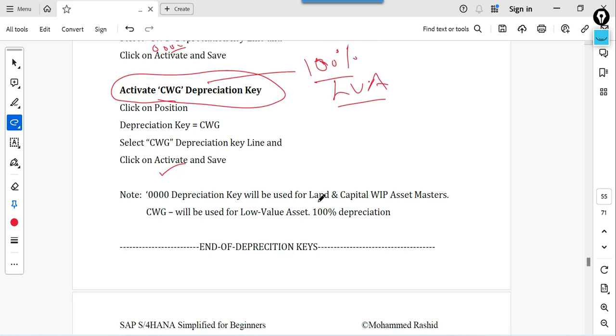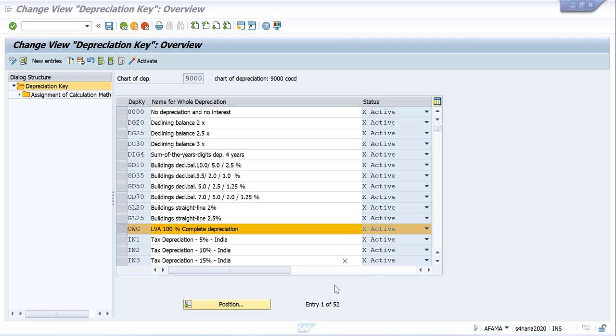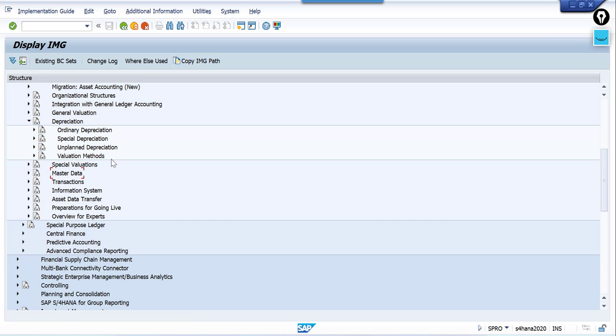One student posted one question based on asset accounting. Can we have a different fiscal year at asset accounting level? Here you will find that option. Even we can have a different fiscal year at company code level also in asset accounting, and at depreciation level also we can have a different fiscal year.